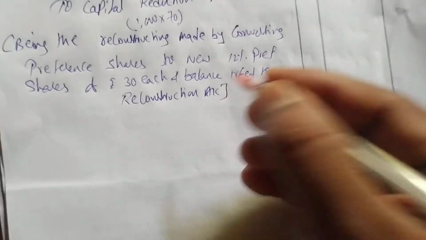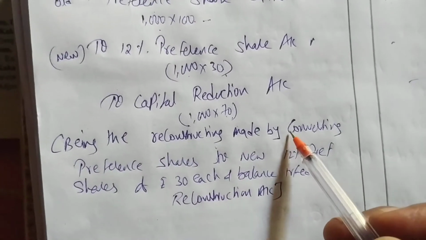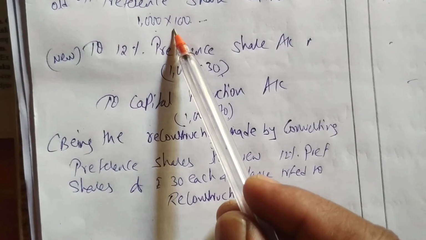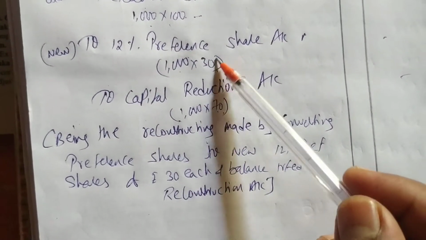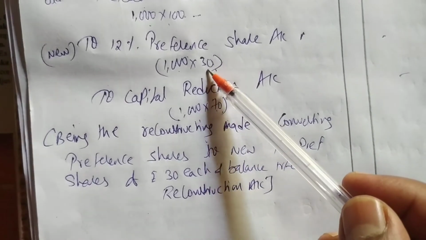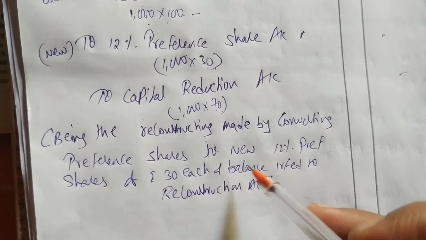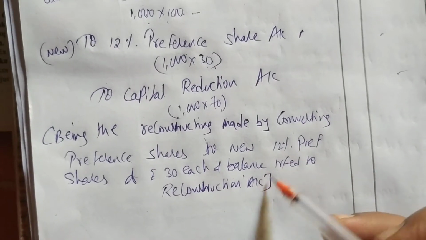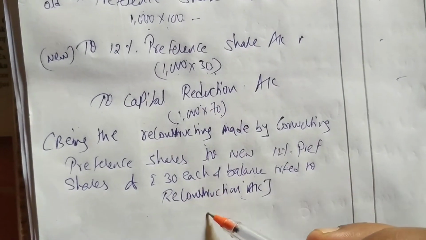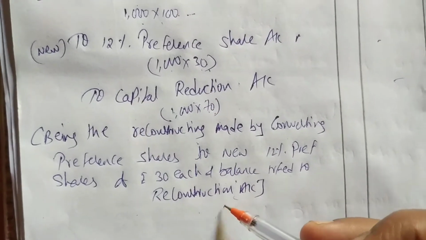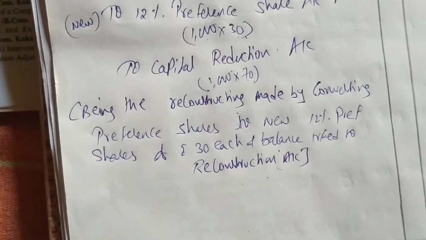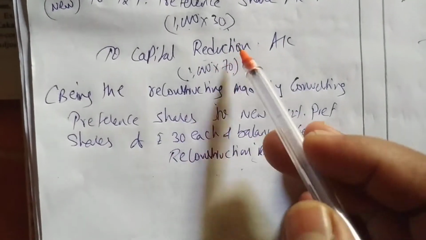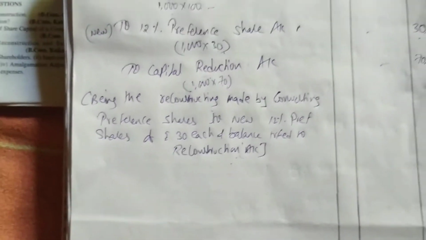Okay, so what we have written, we are converting old preference shares to new, and the balance. So what is the value of the rupee? The preference shares are 30 each. So the difference, whatever the balance, we have transferred to capital reduction. You can write capital reduction, capital reconstruction, or capital reorganization. No need, anything you can write. Both mean the same. Okay, so now we will write the second entry.